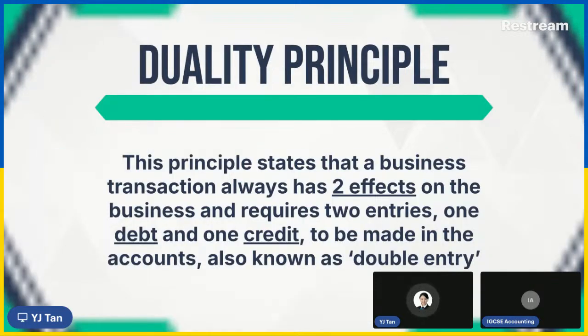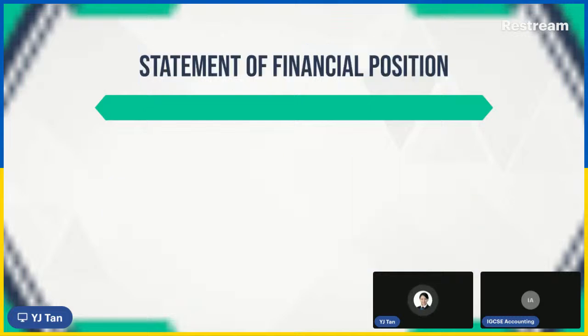All right, so yeah, this is where I tell you later, I will keep mentioning debit and credit. This is also what we call double entry. You need to know that in accounting and bookkeeping, you keep hearing double entry, because this is to ensure that everything is correct. That is the accuracy part.